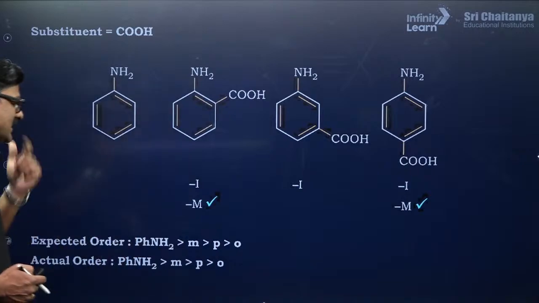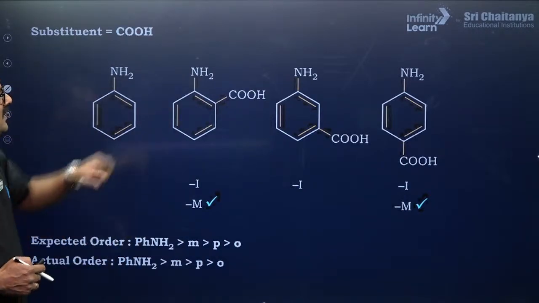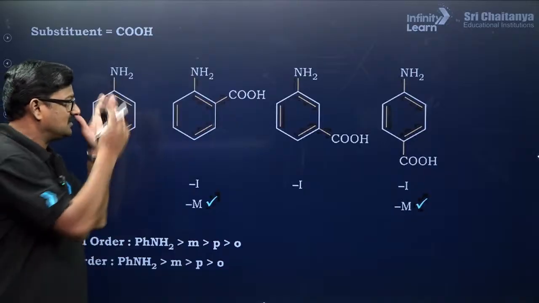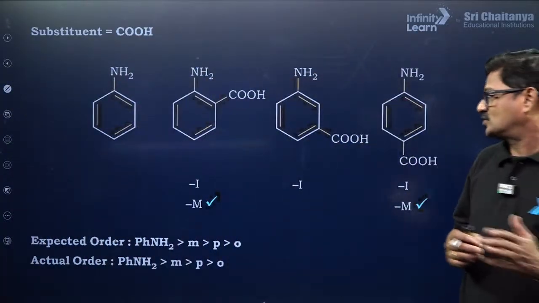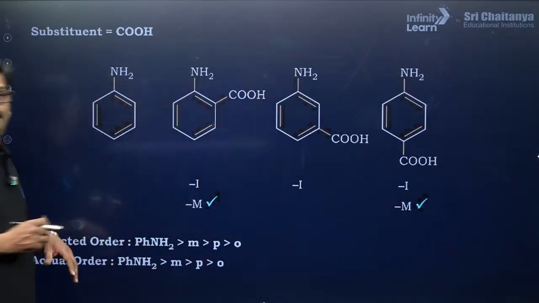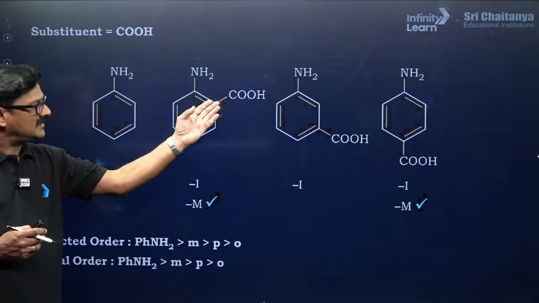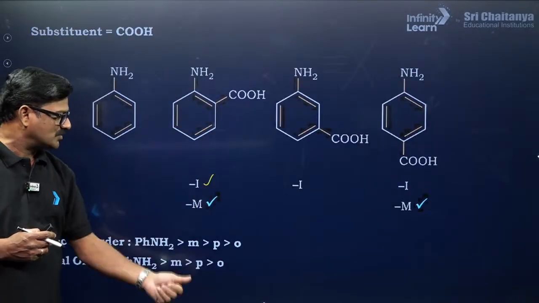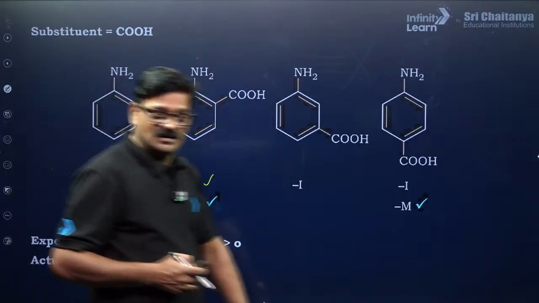Negative mesomeric effect का काम ज़्यादा चलेगा, so that aniline का basic strength ortho और para में कम से कम होगा, so that you are going to have aniline is greater than meta and para. ortho में negative inductive effect उसमें ज़्यादा नेगेटिव इंडक्टिव इफेक्ट होगा, सो दैट आर्थो बेसिक नेचर कम से कम होगा, राइट?